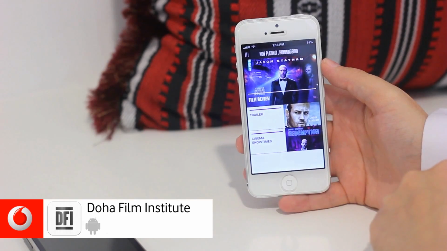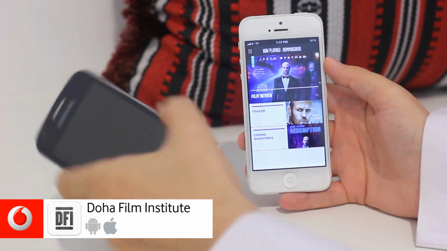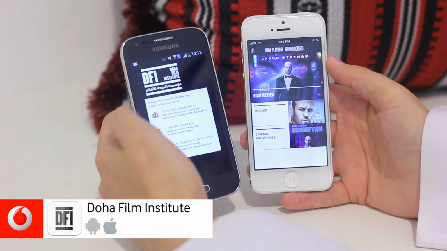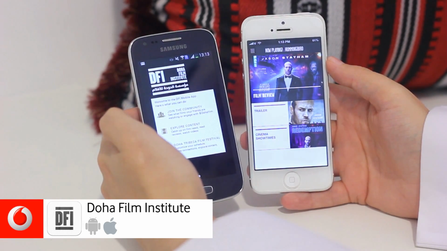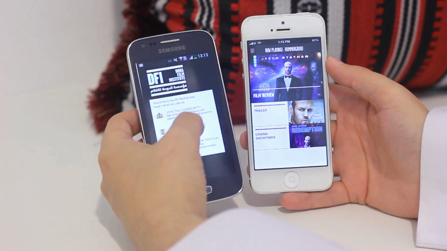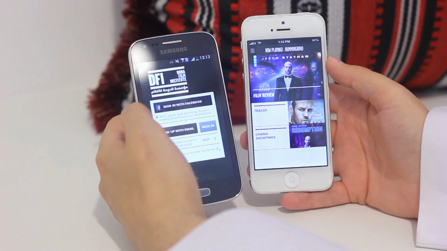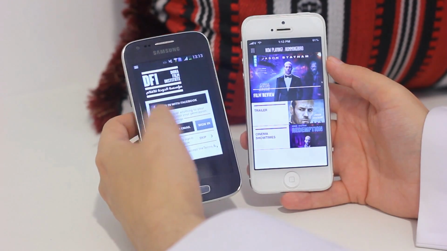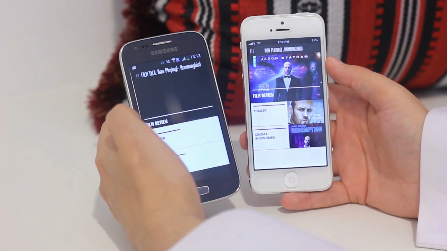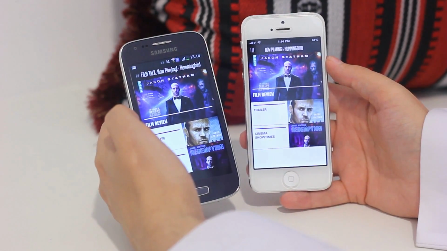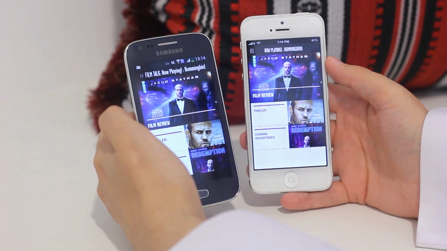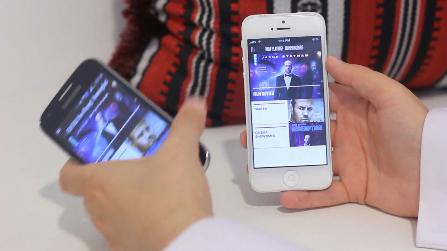I've already signed into the DFi application, but let's see, what would it look like if I didn't sign in before? So I'm going to quickly open that up, and as you can see, you'll get this screen that lets you know about joining the community, exploring the content, as well as information on their film festival. And then you've also got sign in with Facebook. You can sign up with an email, or you can even skip it if you don't want to sign up. I do recommend that you do sign up because it gives you additional options and features and notifications too. So as you can see, the applications look fairly identical, almost identical on both operating systems.